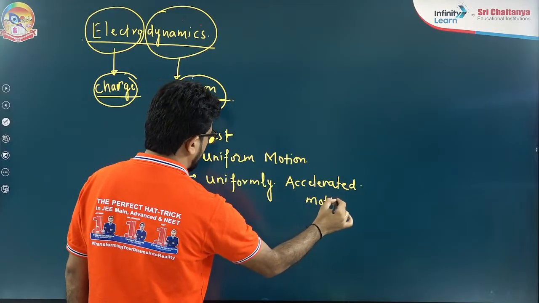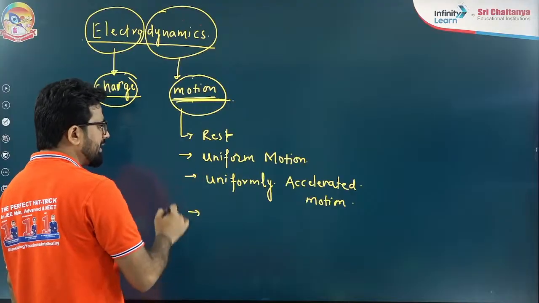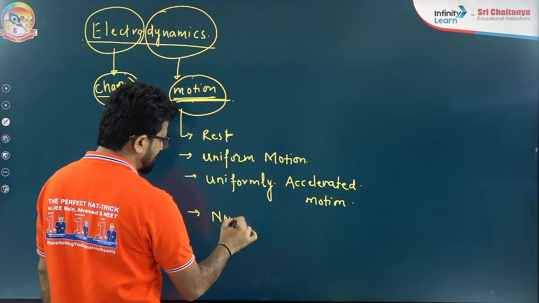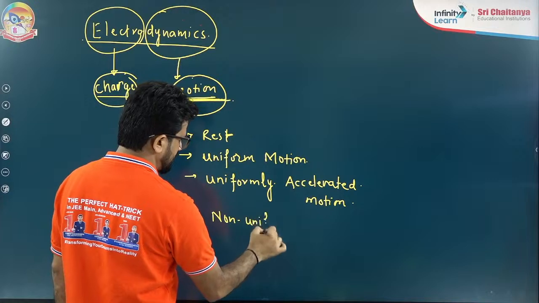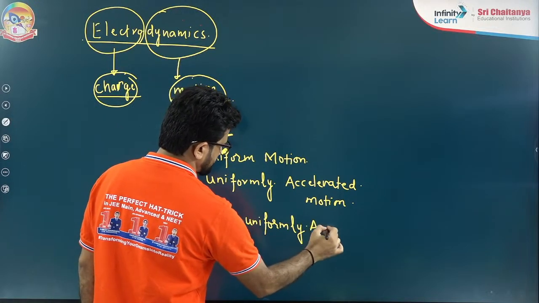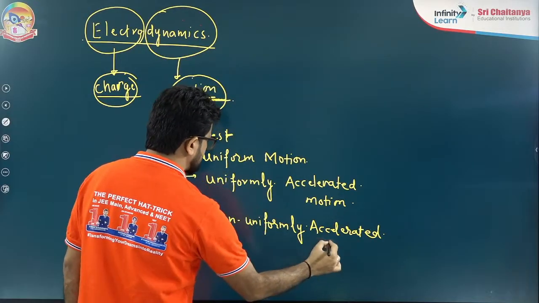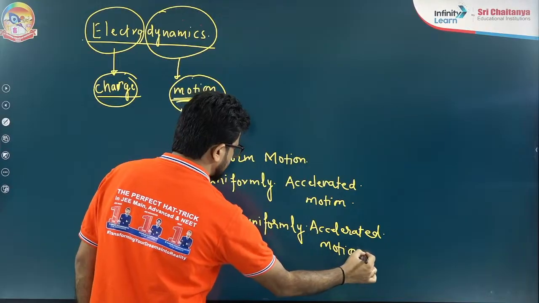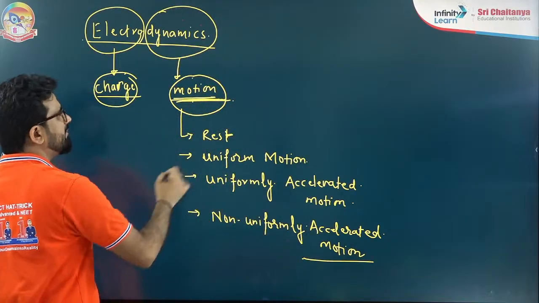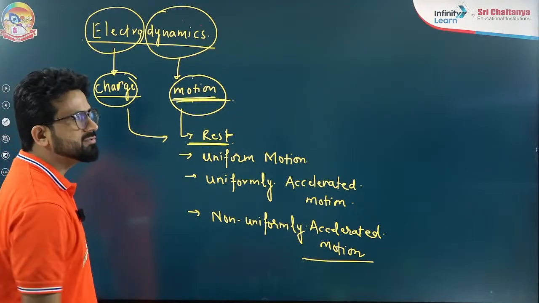Okay, so this is a very simple thing, and accordingly we can say non-uniformly accelerated motion. These are a few things. So when we say the charge at rest, we call it electrostatics.